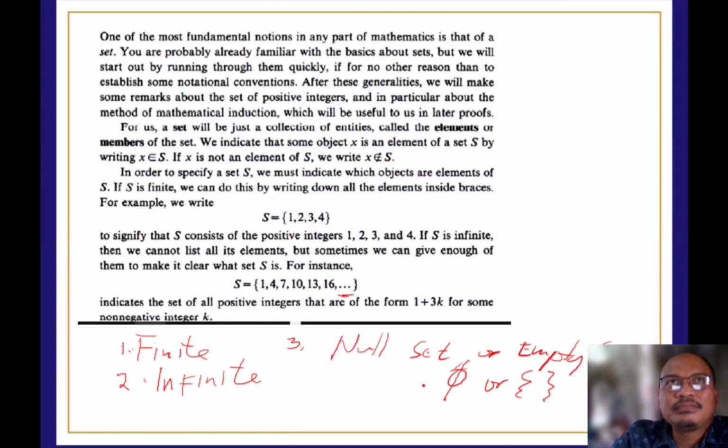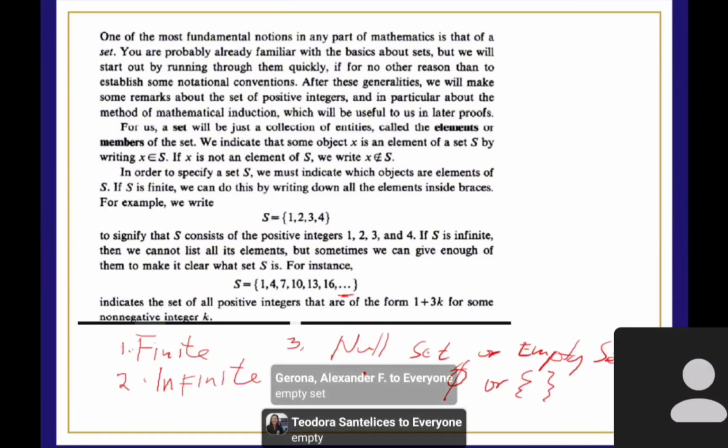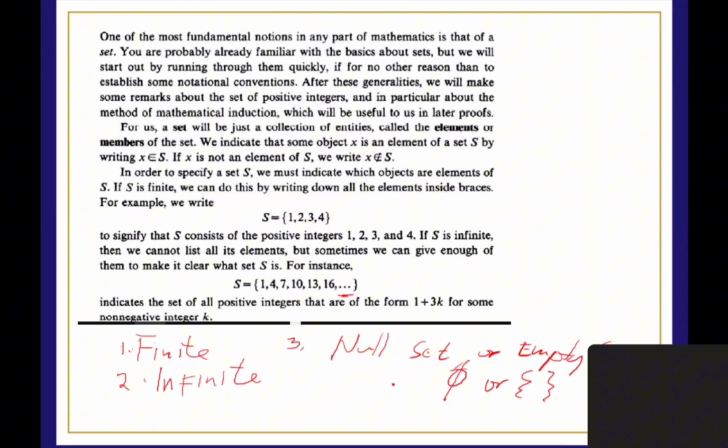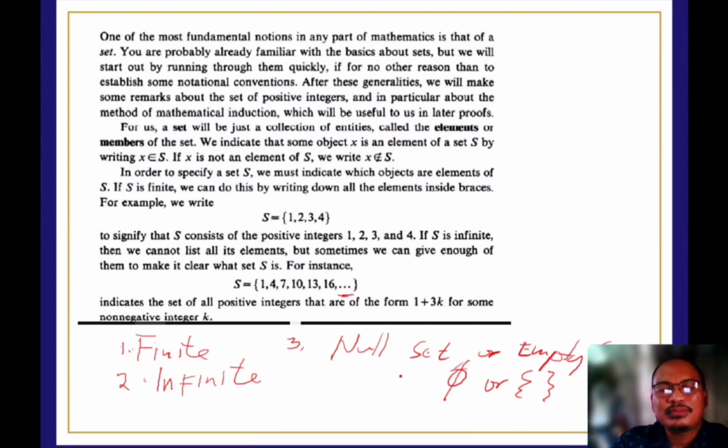The set of negative integers greater than 0. Is this an empty set or a null set? Null set, because there are no negative integers greater than 0. But that is still an example of a set. Even without an element, we still describe it as a set.